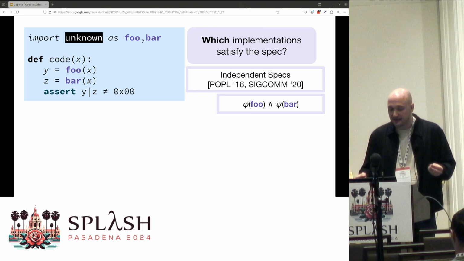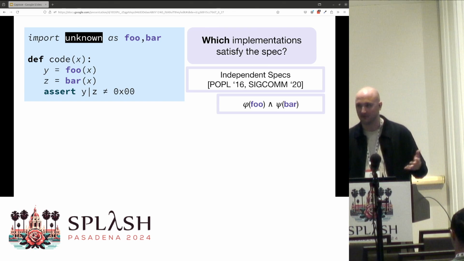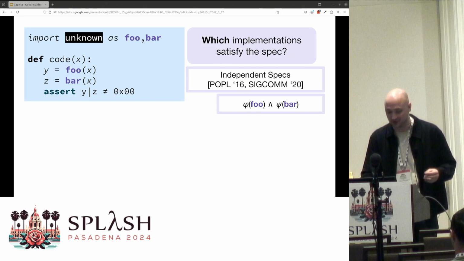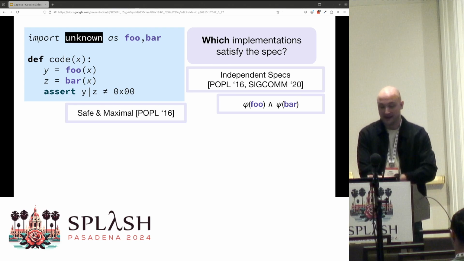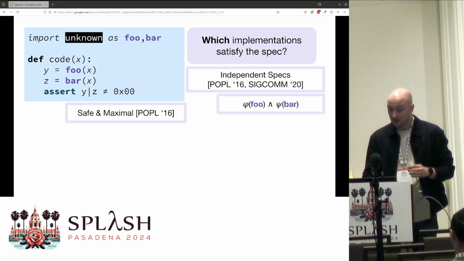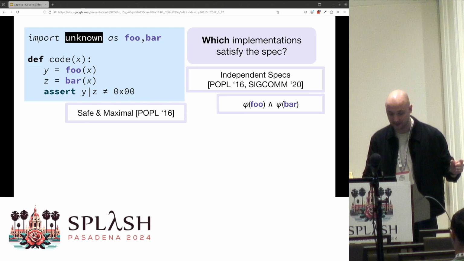And the idea is that each function in a module should have its own specification that's distinct from the other functions in that module. This POPL 16 paper called Maximal Specification Synthesis computes specs that are both safe and maximal, where maximal here means that no conjunct can be safely weakened.